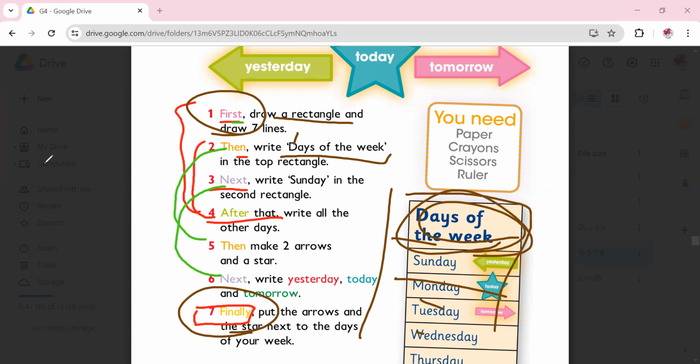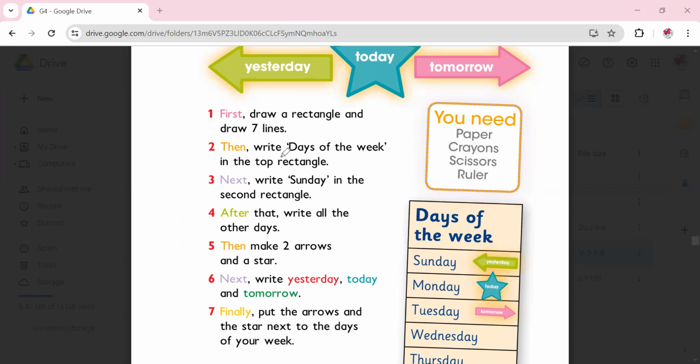Okay, 1 second. I accidentally opened another app. Okay. So here we go.